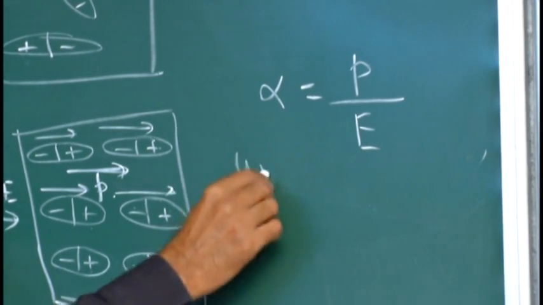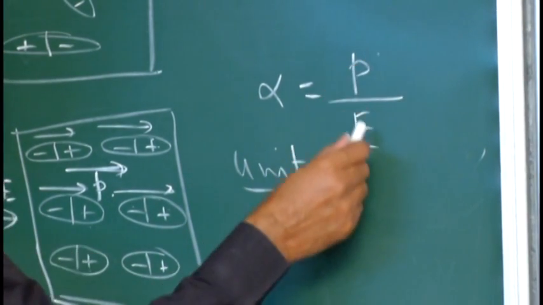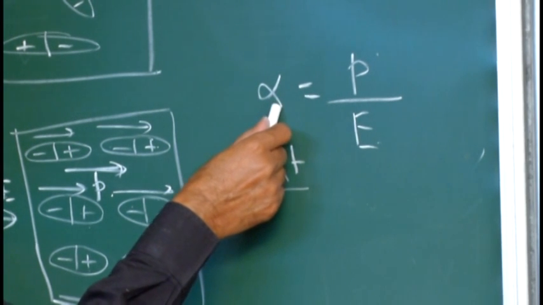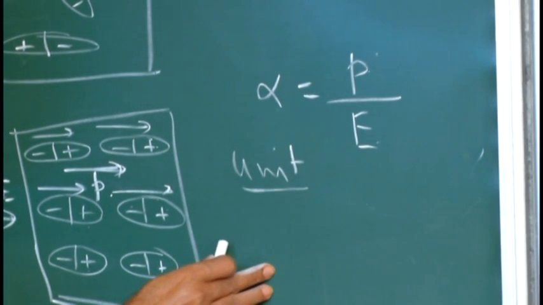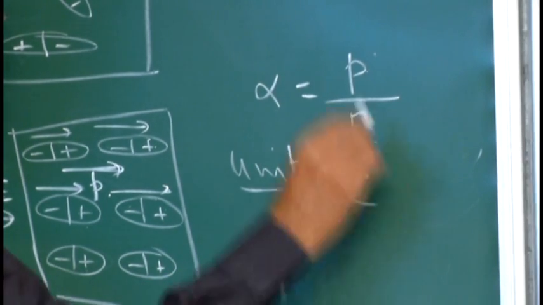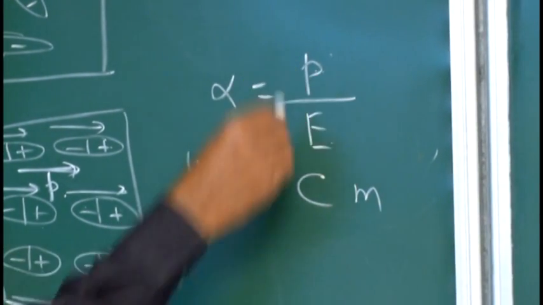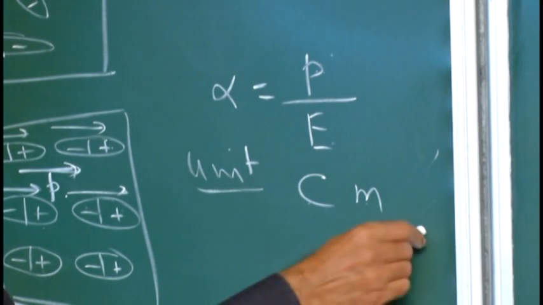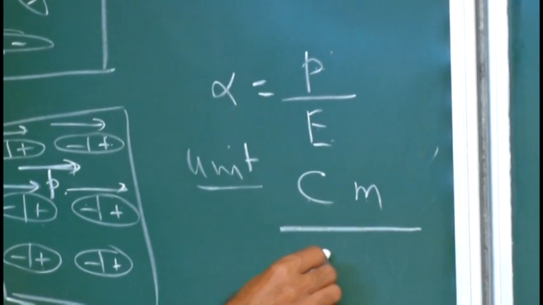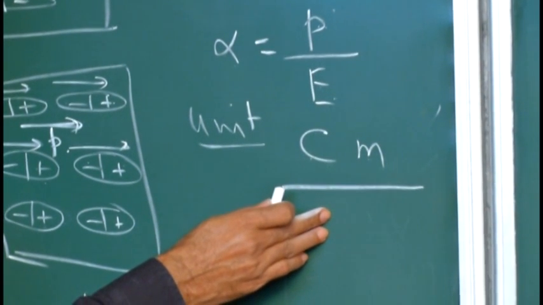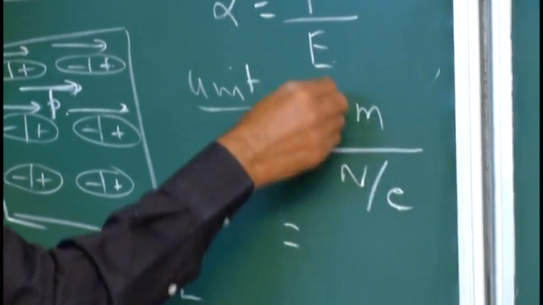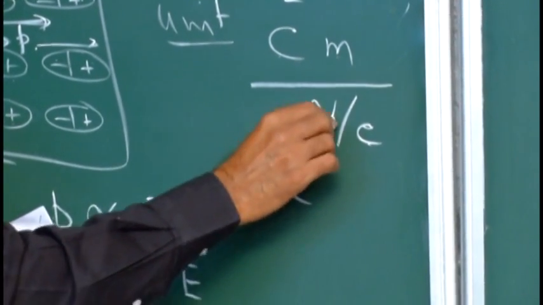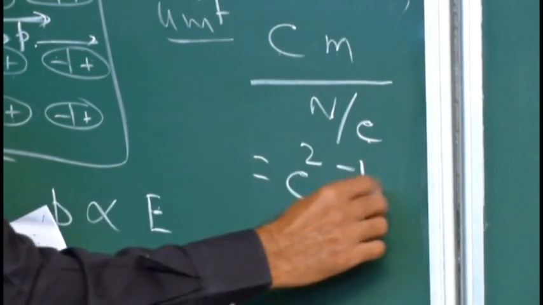What is the unit they have asked? Okay. The dipole moment per unit electric field is defined as molecular polarizability. Dipole moment is nothing but the product of one of the two charges and the dipole distance, q into 2d. For charge it is coulomb, for distance it is meter. For dipole moment the unit is coulomb meter. For electric field, defined as force per unit positive charge, F by Q, the unit is Newton by Coulomb. So coulomb on top, coulomb into coulomb, becomes coulomb square. Newton comes here as Newton power -1, and this is meter.